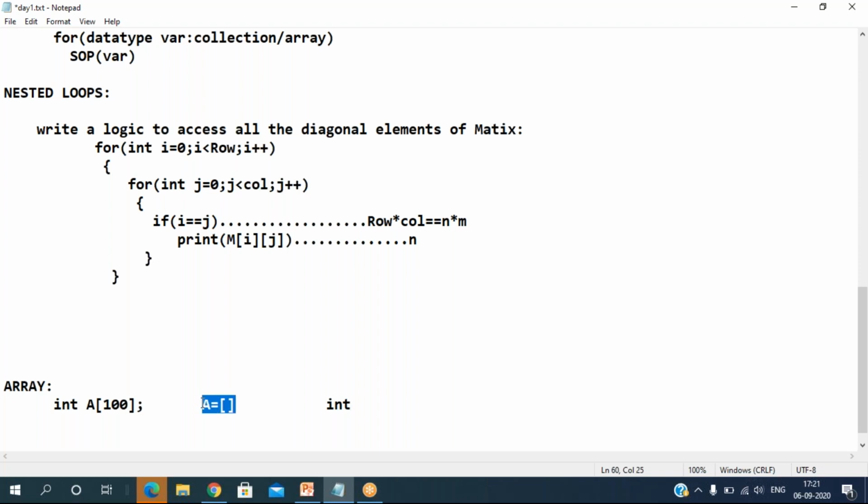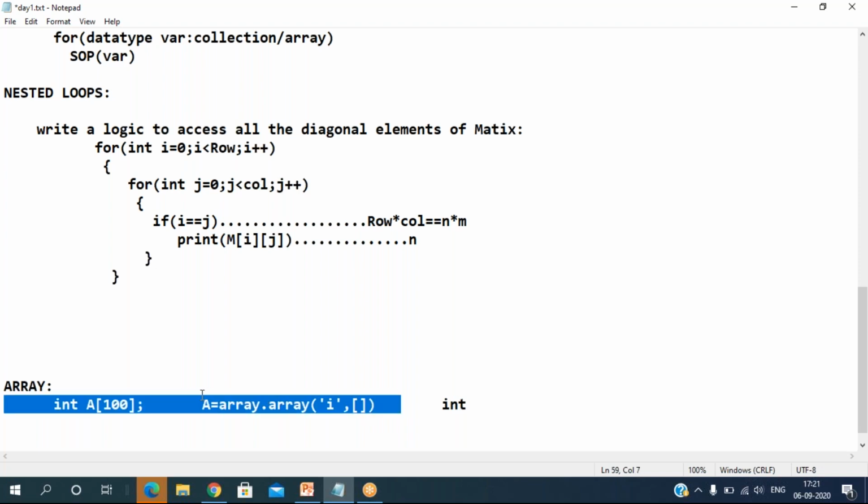Even in Python, instead of a list, we can define arrays as well, like this. We can go for a reference variable and array dot array, and we can write the type code i, and here I can write the number of elements, how many elements you want. This is the basic stuff. This is how to declare in Python and C language, because C language uses static memory allocation.